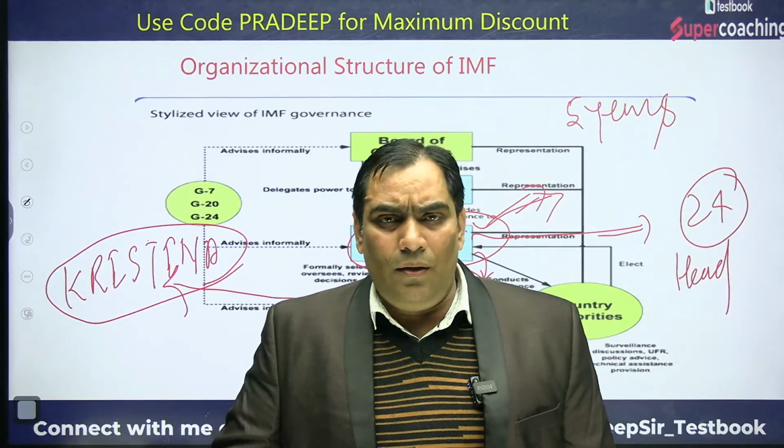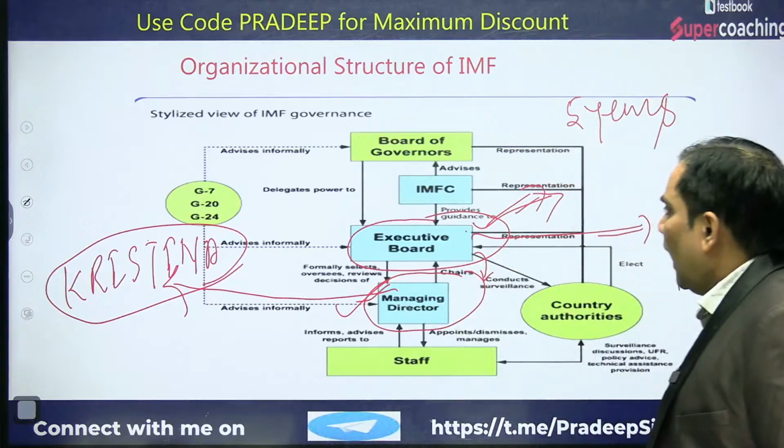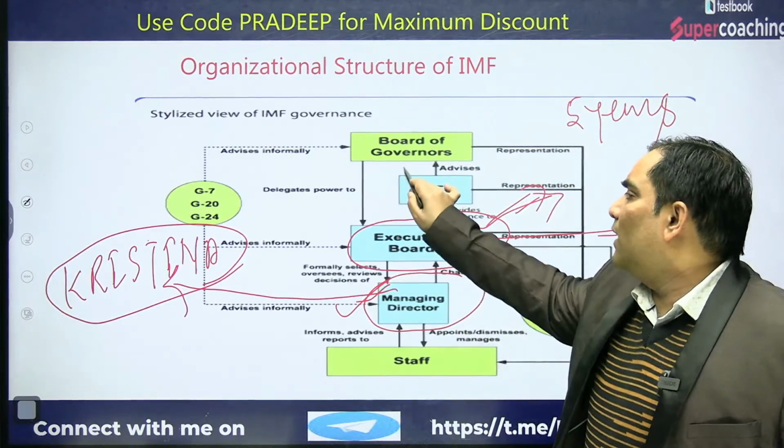This executive board is elected by the board of governors.